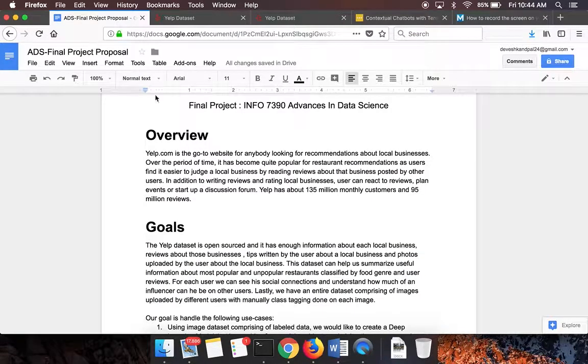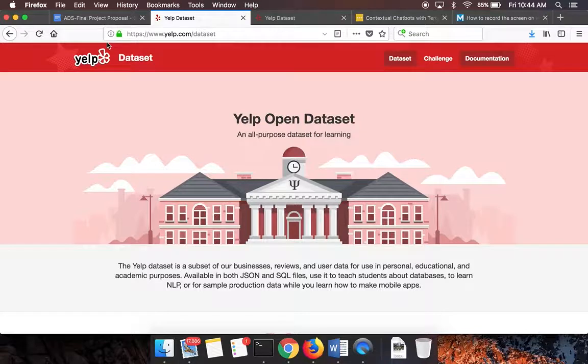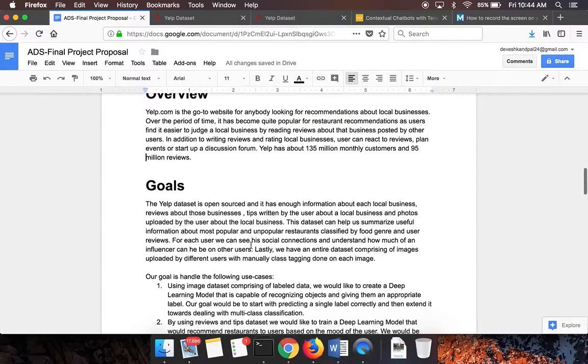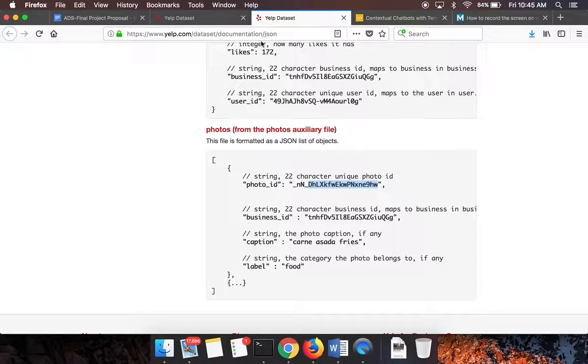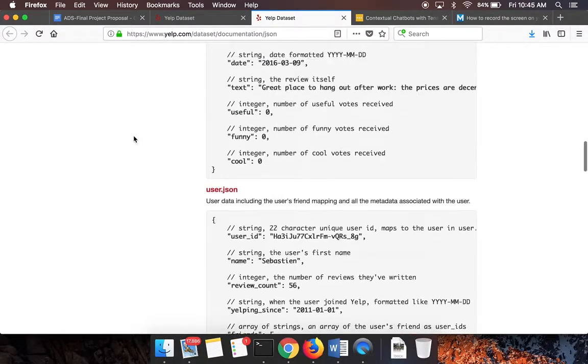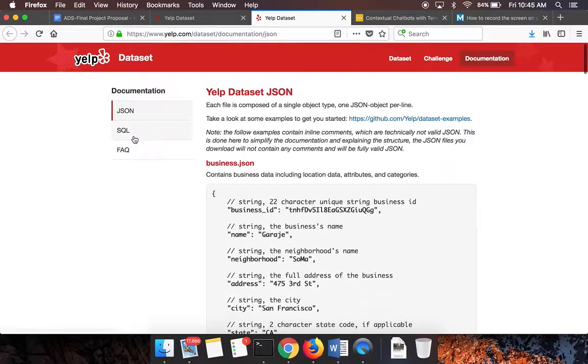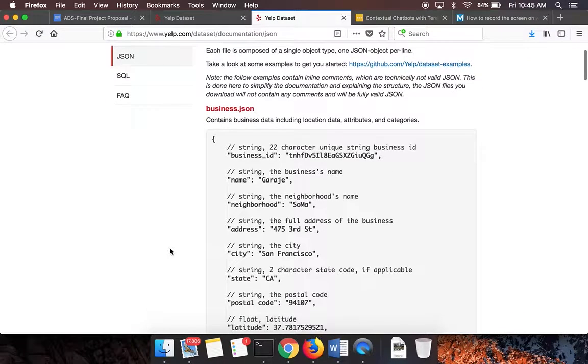Yelp has an open dataset, which has a plethora of data accumulated by collecting data from about 135 million active users, and there are about 95 million reviews posted by these users, and hence Yelp has made it available openly for everybody to use. The dataset that we are using is in JSON format, and the size of the dataset is about 10 gigabytes.